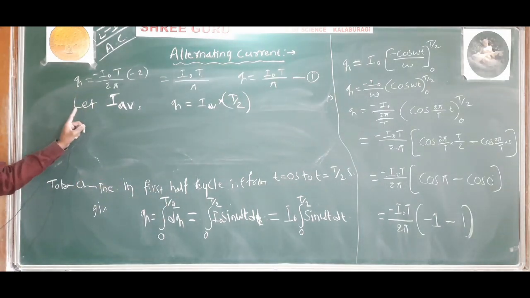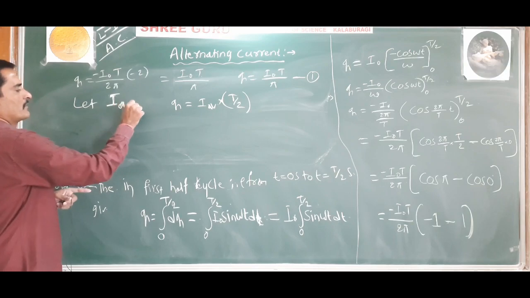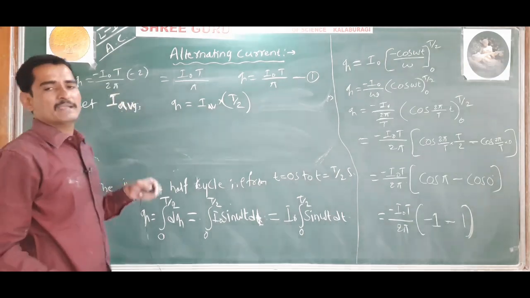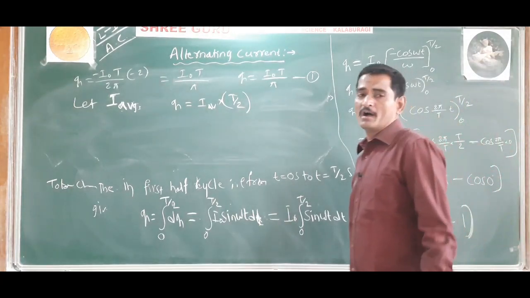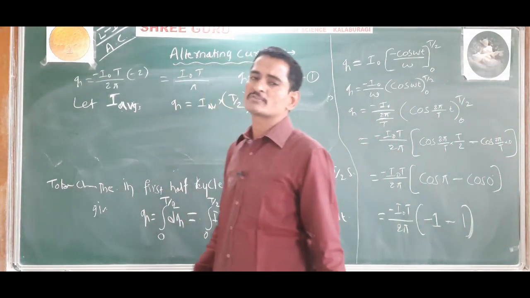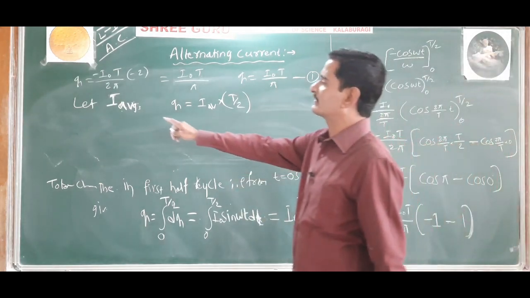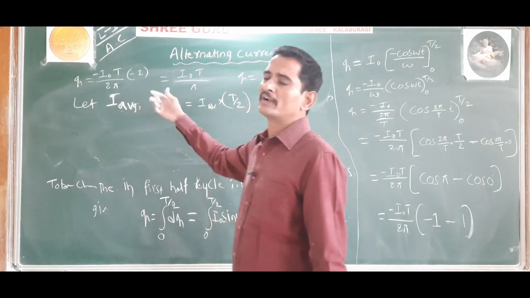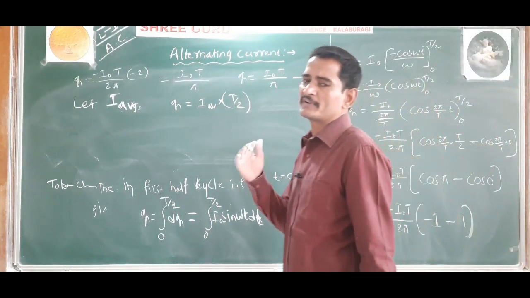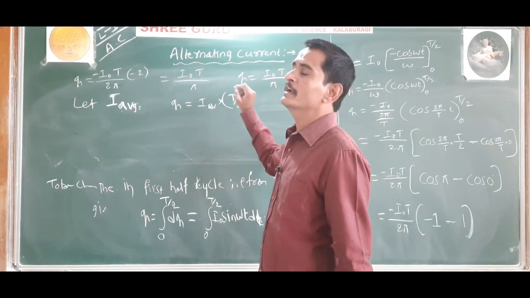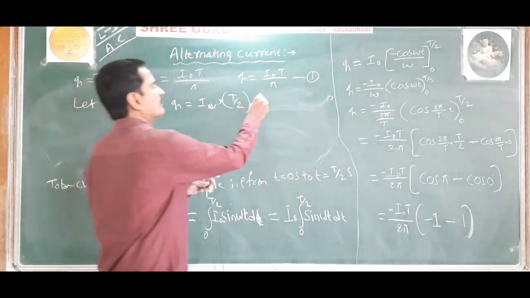Some books will write IAVG as the mean value of alternating current over the first half cycle. Mean value or average value of alternating current over the positive half cycle. Then the charge sent by this mean value of alternating current over a time period T by 2, during the first half cycle, is given by Q is equal to IAV into T by 2. Call this equation number 2.